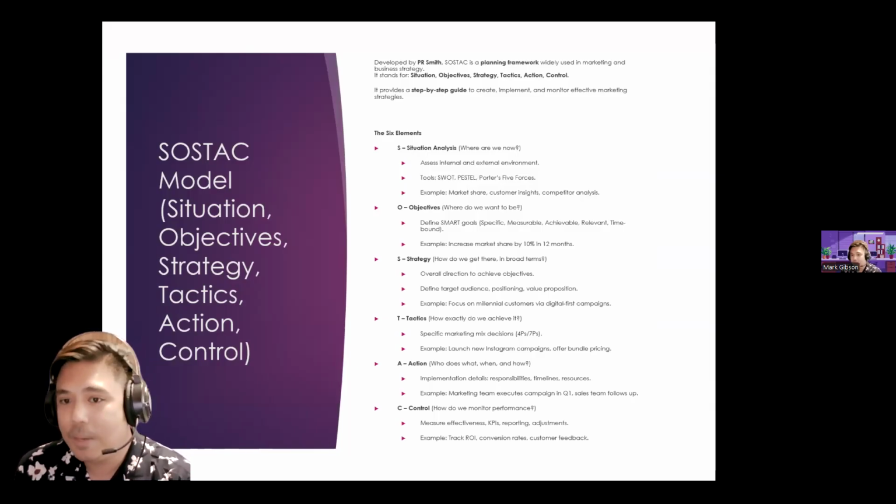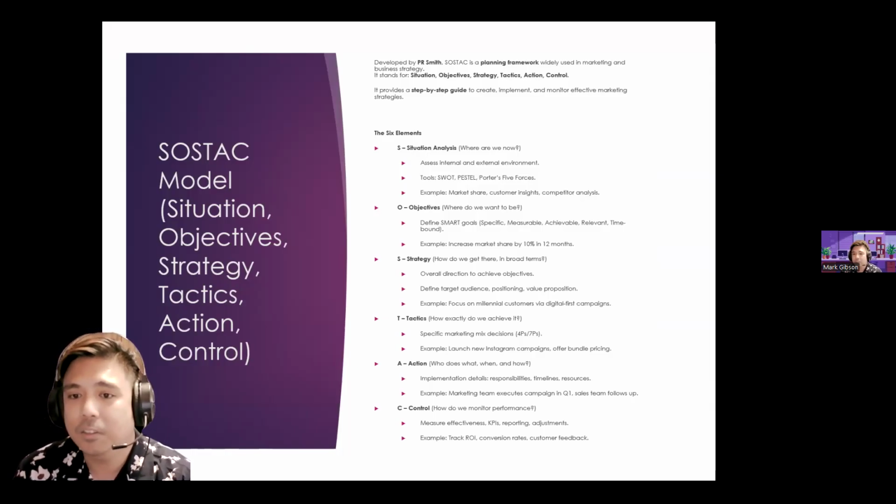Then we have objectives. Where do we want to be? It has to be SMART: specific, measurable, achievable, relevant, and time-bound. So going back to Pfizer's overall objective, to become the number one pharmaceutical company by 2028.